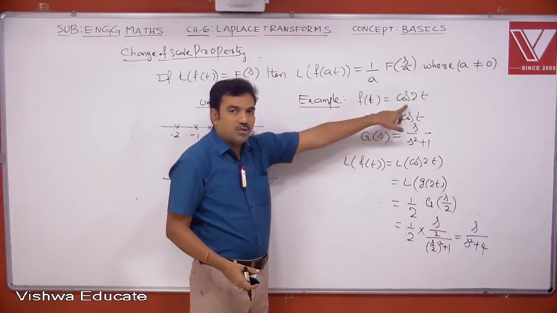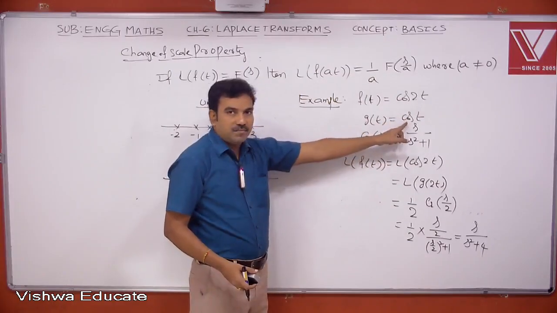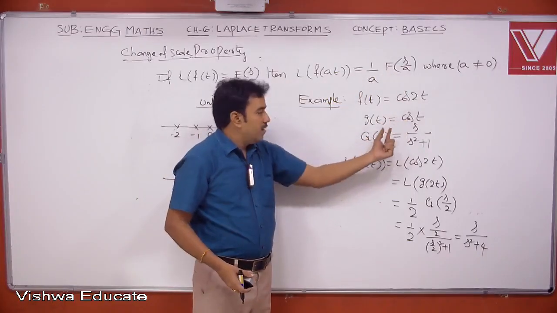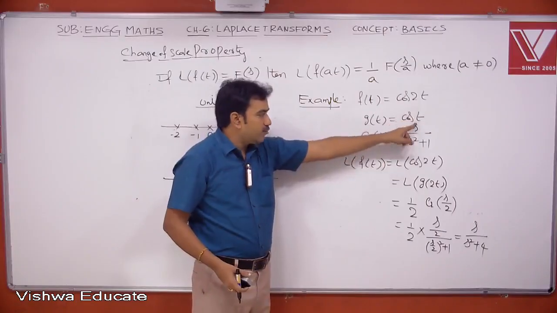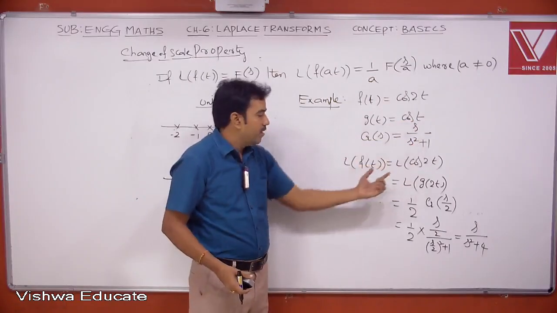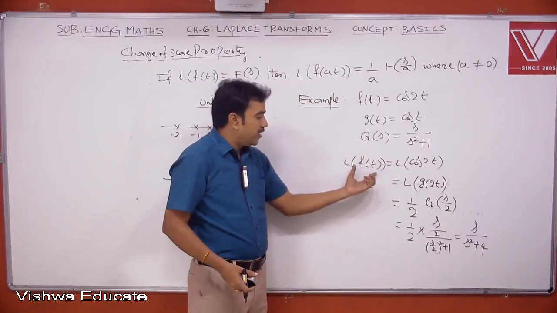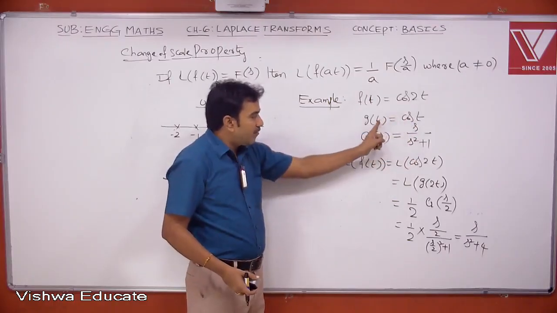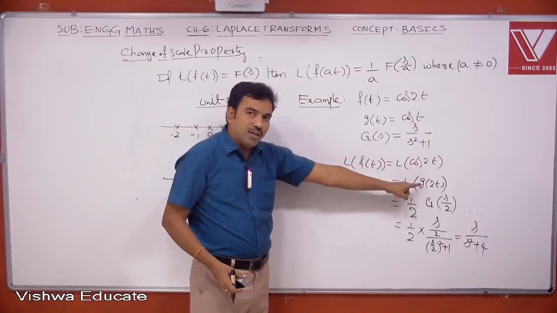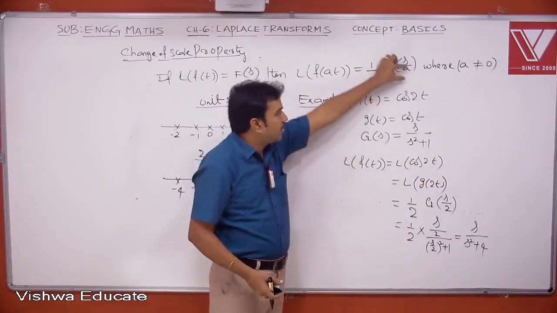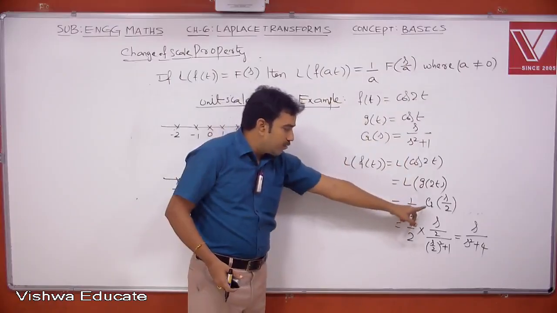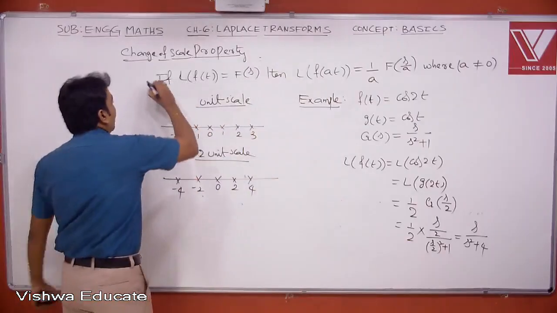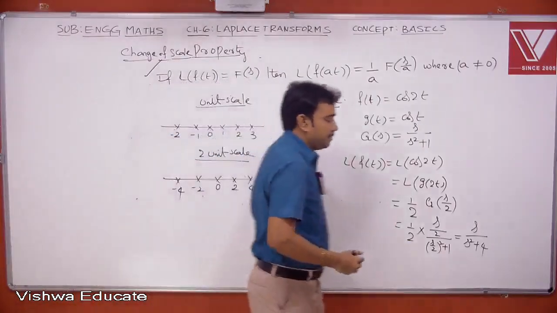So f of t is cos 2t. So g of t is cos t, because this is cos at, f of at. So take g of t equal to cos t. Find its Laplace transform. Here a value is 1. This is s by s square plus a square. But I want Laplace of f of t, which is nothing but Laplace of cos 2t. So if cos t is g of t, then cos 2t is g of 2t. Therefore, Laplace of g of at. You can apply this formula. This is 1 by 2 into G of s by 2. Simplify this. You will get s by s square plus 4. Note these points followed by this example.